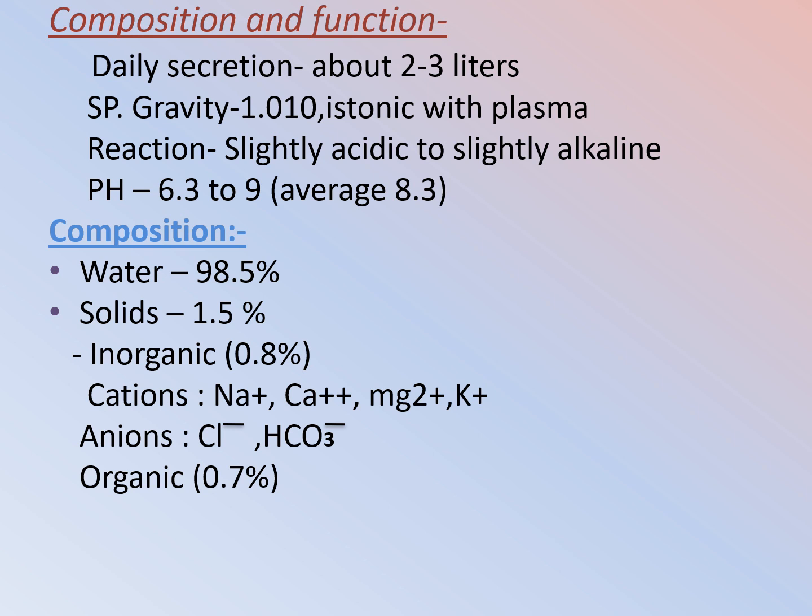Now the composition. Most of the intestinal juice is water. So water is 98.5% and solid is 1.5%. In solid, inorganic and organic constituents are found. First of all, inorganic, it is 0.08% and contains cations, meaning sodium, potassium, magnesium, and anions. It contains chloride and bicarbonates. And organic 0.7%.